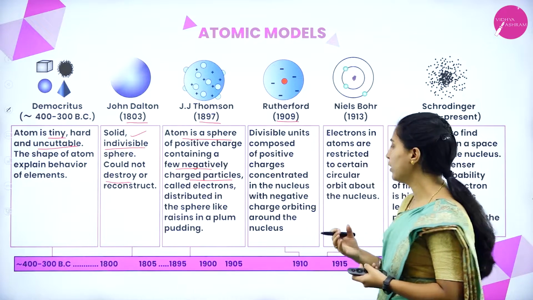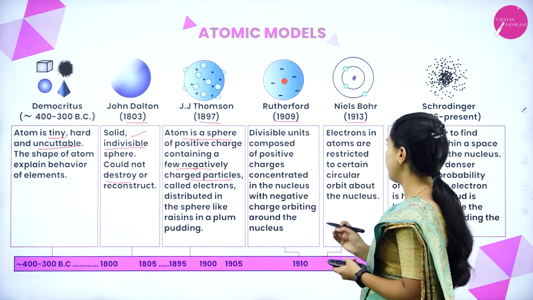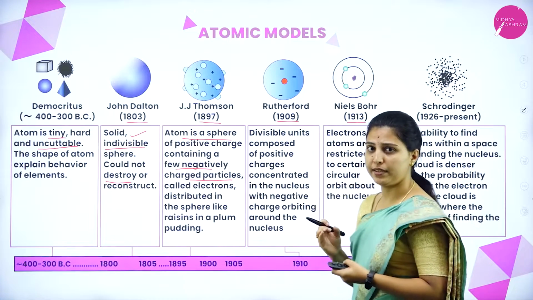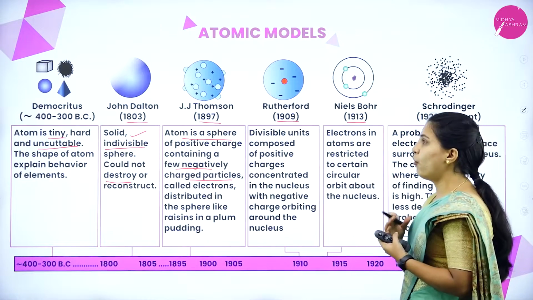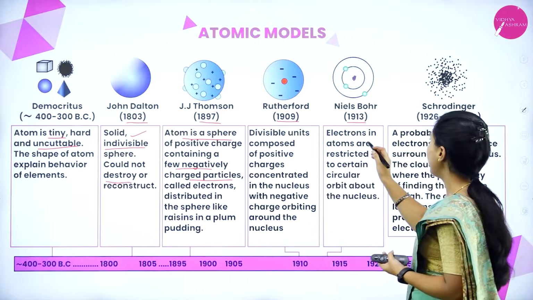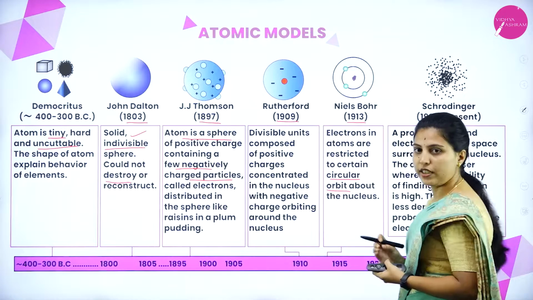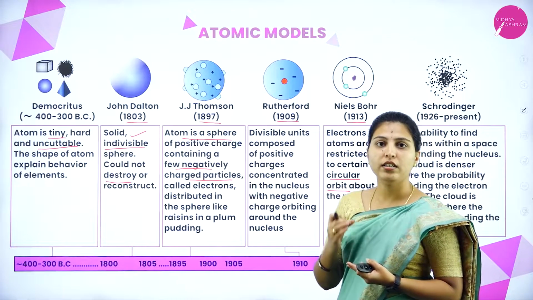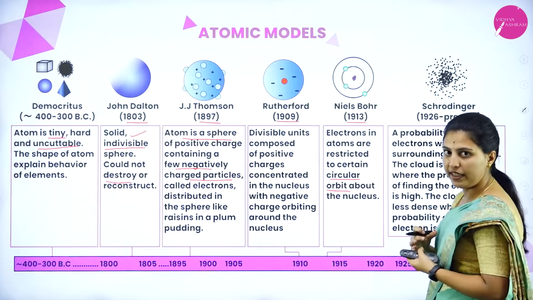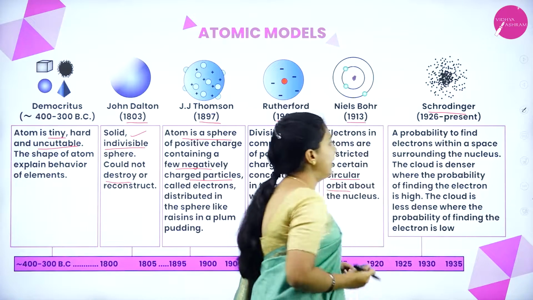He discovered the nucleus. In 1913, Niels Bohr told the concept of electronic shells, that is, how the shells are distributed, and that electrons in an atom are restricted to certain circular orbits. That is what we call electron shells. Next, in 1926, and what we follow today, is the Schrödinger equation.